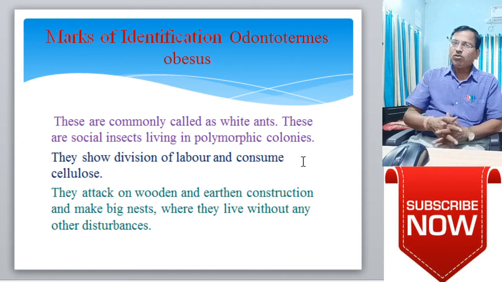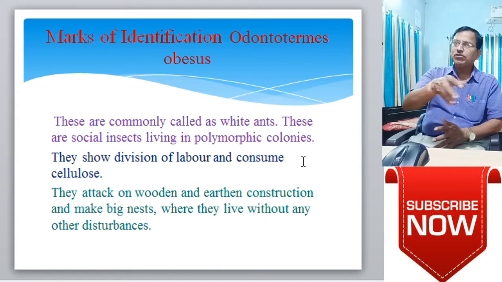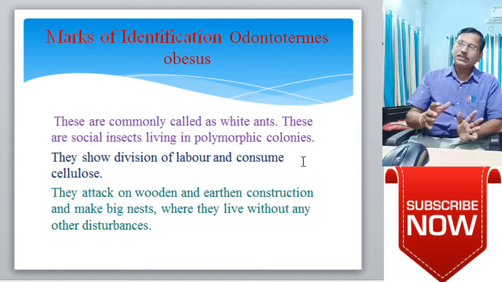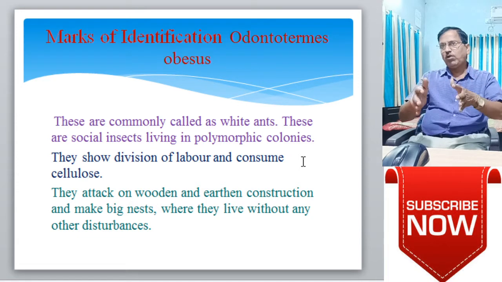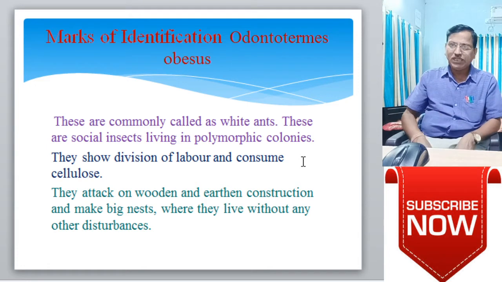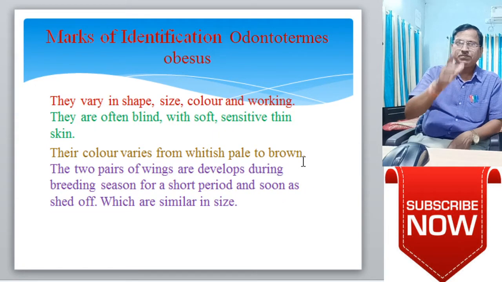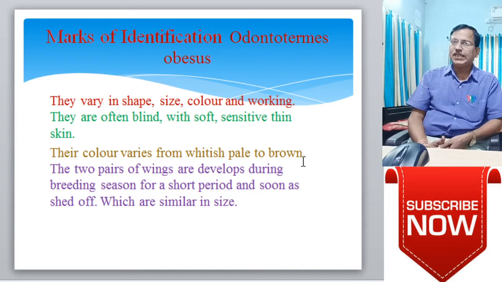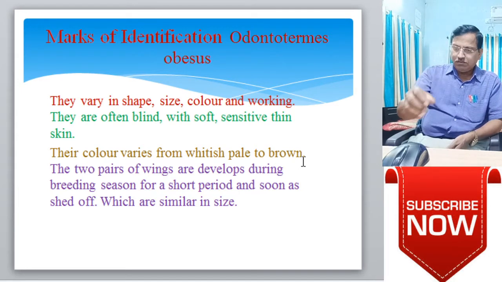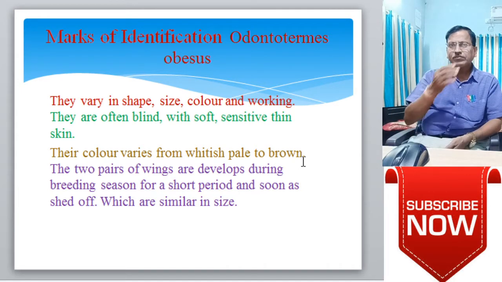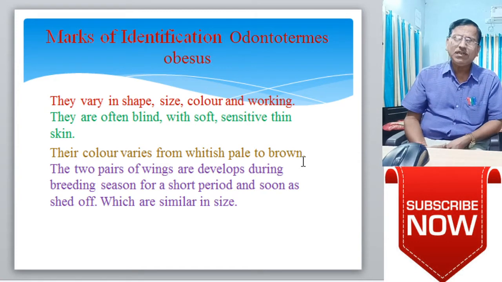They attack wooden and earthen construction and make a big nest where they live without any other disturbance. It mainly lives in sand or soil materials. त्याला आपण वाळवीचं वारूळ किंवा घरटे म्हणतो आपण. अशा ठिकाणी जमिनीवरती ते मातीमध्ये होल करून त्या ठिकाणी राहू शकतात. They vary in shape, size, color and working. त्यांचे काम हे वेगवेगळे आहे, त्यांचे शेप साईज देखील वेगवेगळे आहे.